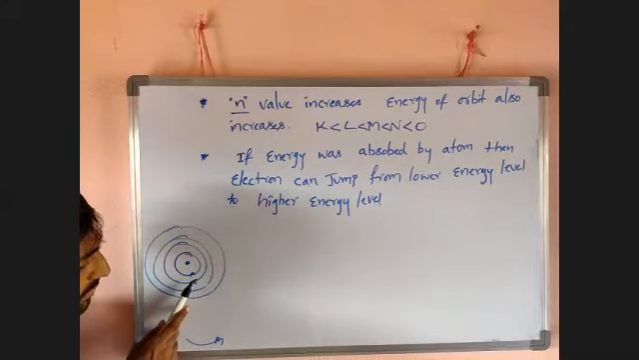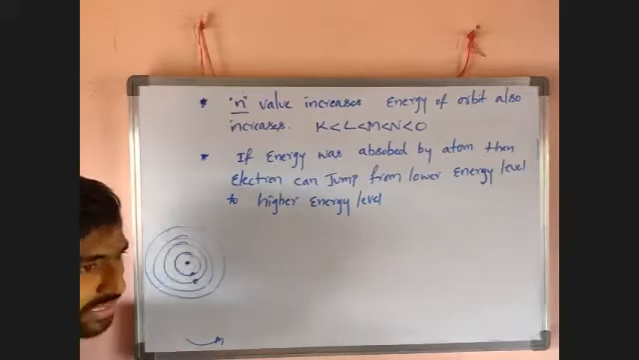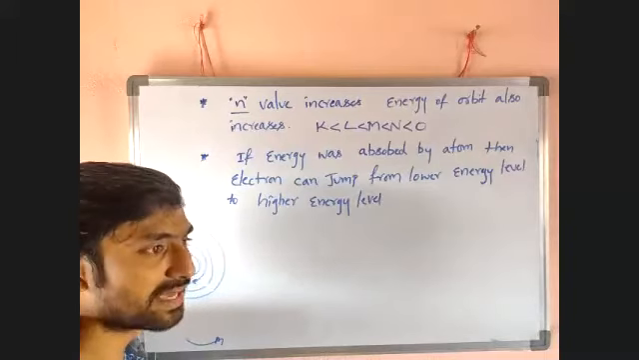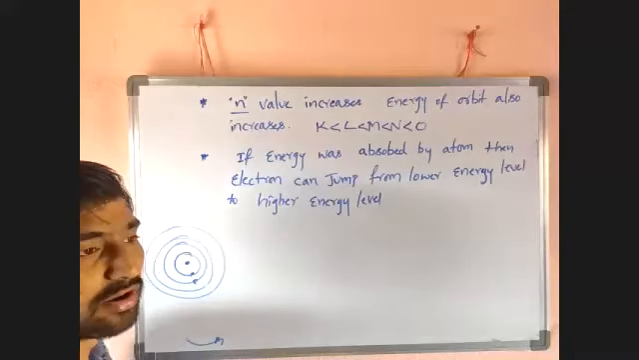The electron easily returns from the higher energy level to the lower energy level by losing the gained energy in the form of radiation.